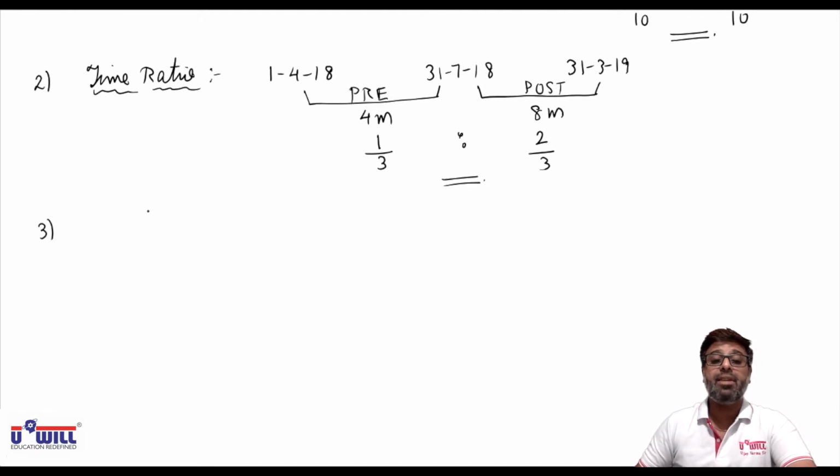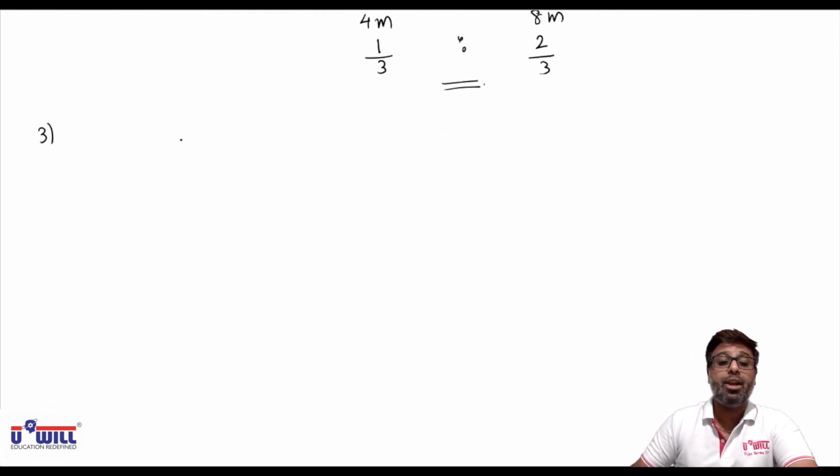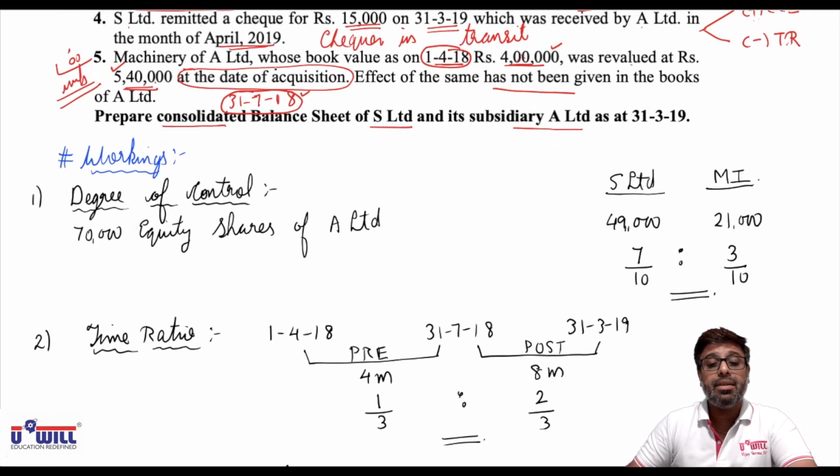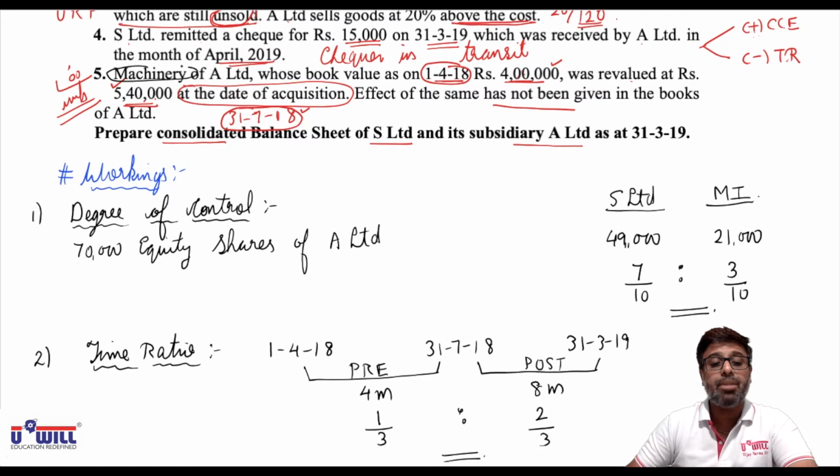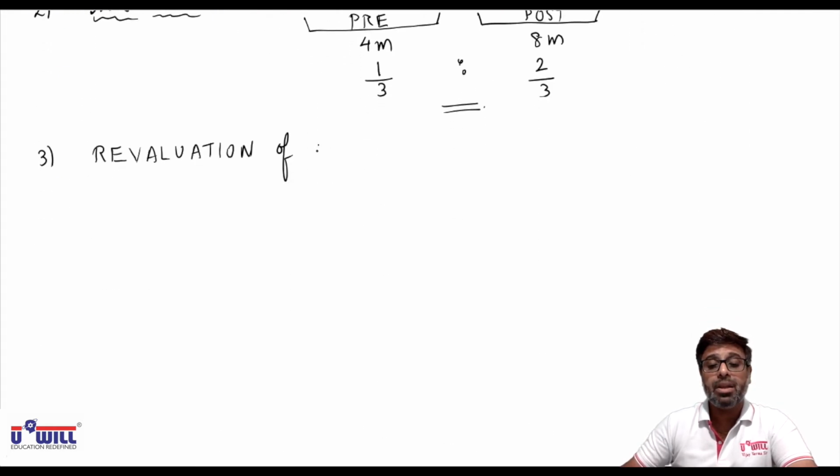Now third working will not be profit and loss working, but third working will be done for revaluation of which asset. Look at last adjustment. Which asset's revaluation is done? Machinery's revaluation is done. So revaluation of machinery. Okay, third working we will do for revaluation of machinery.